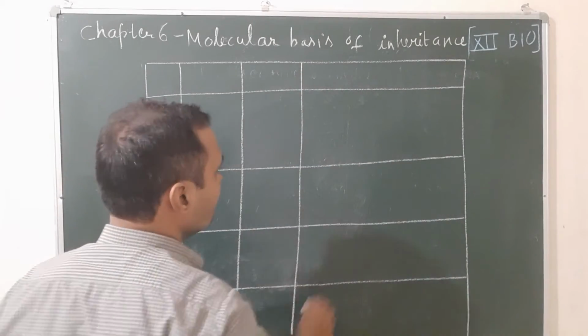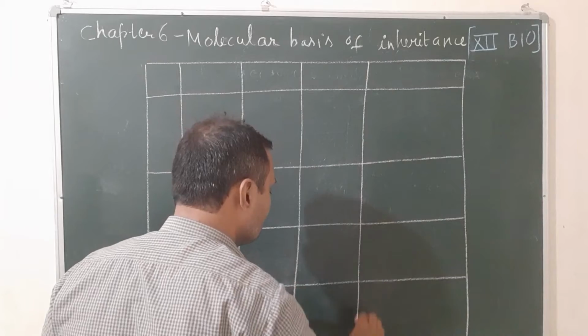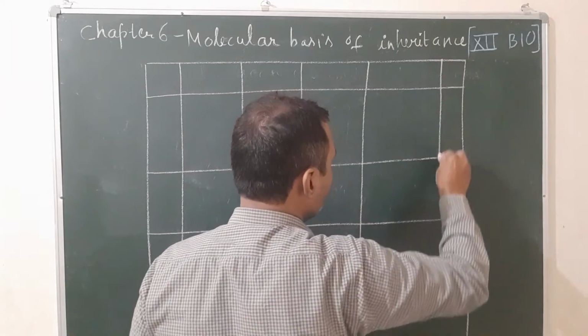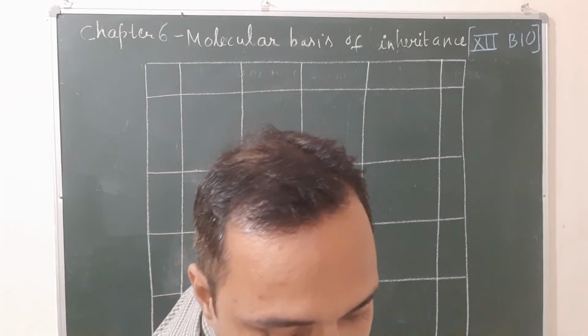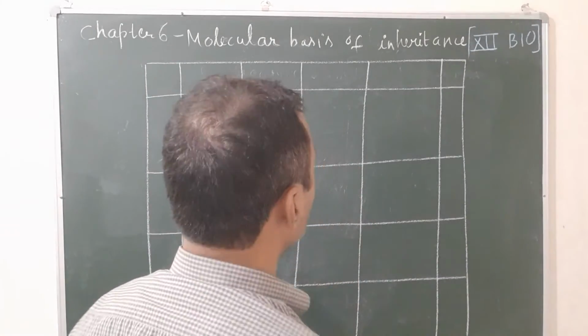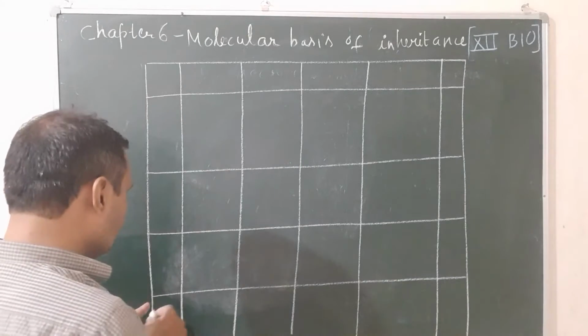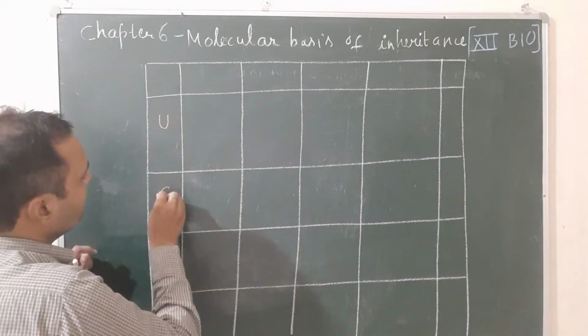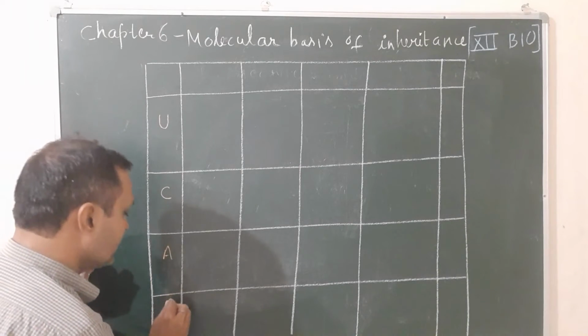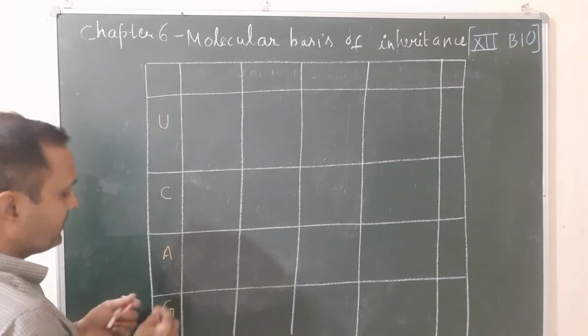So again, how will you make the genetic code dictionary? That is given in your NCERT book, and you can see this genetic code dictionary on page number 112. For the genetic code dictionary, you put the first base U C A G. This is the first base sequence.